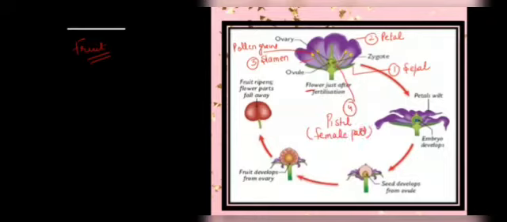So first, how does fruit form and seed form? This we are going to discuss. As we know the term pollination, pollination means transfer of pollen grains from the anther to the stigma.